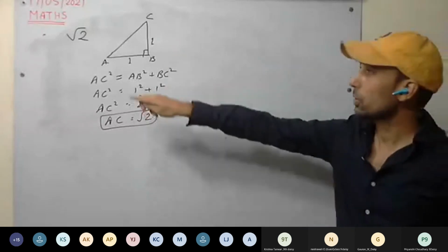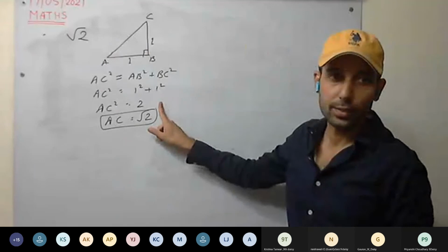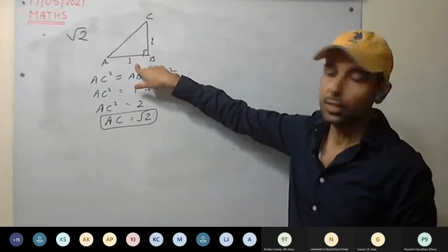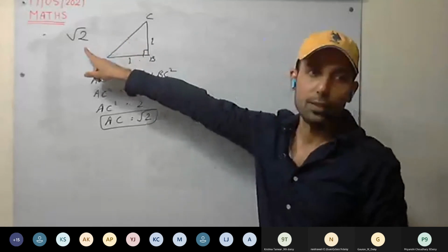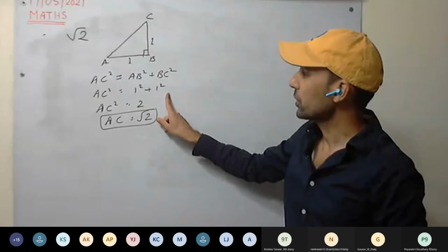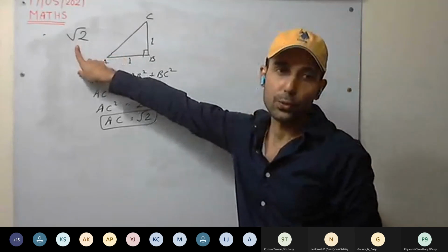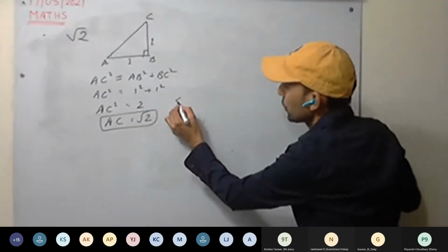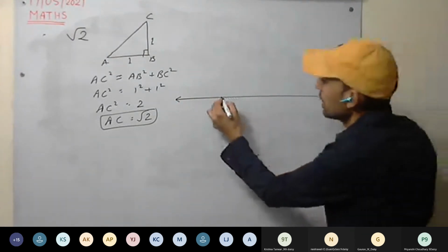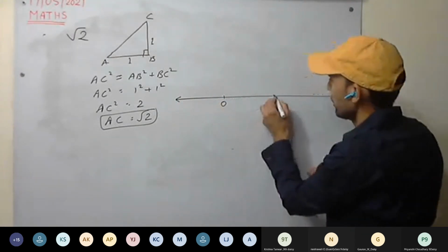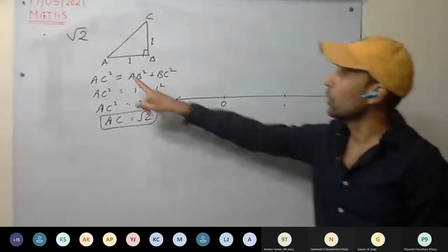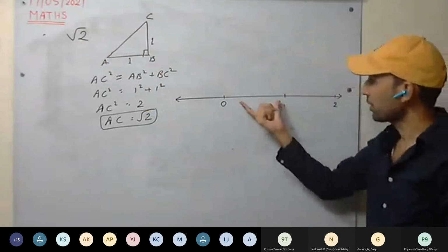Now how to plot √2? This you all understood. In a right angle triangle whose two sides are 1, the hypotenuse will be √2. So we'll be using this property, Pythagoras theorem, to plot √2 on the number line. How to plot? So first we'll be drawing the number line. Here we have 0, 1, 2. We have to plot √2. √2 will lie somewhere here.